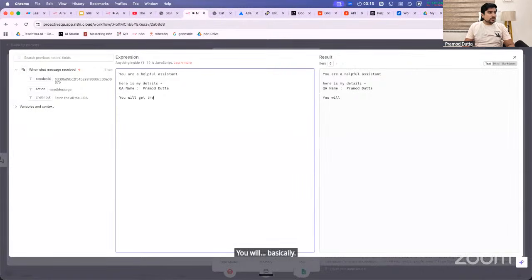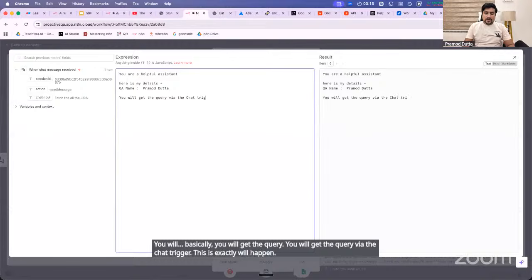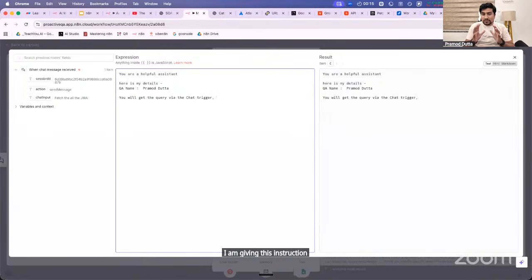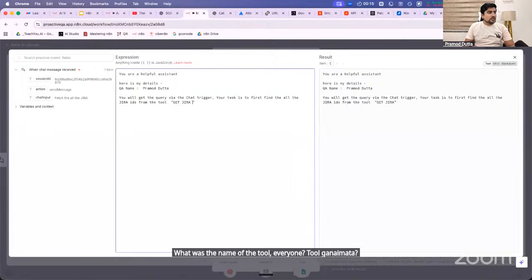you will get the query via the chat trigger. This is exactly what will happen. I am giving this instruction to the AI agent, everyone. I am giving it to the brain. You will get a query via the chat trigger. Your task is to first find all the Jira IDs from the tool. What was the name of the tool, everyone? Get Jira IDs. This is the name of the tool, the one we had kept, right?